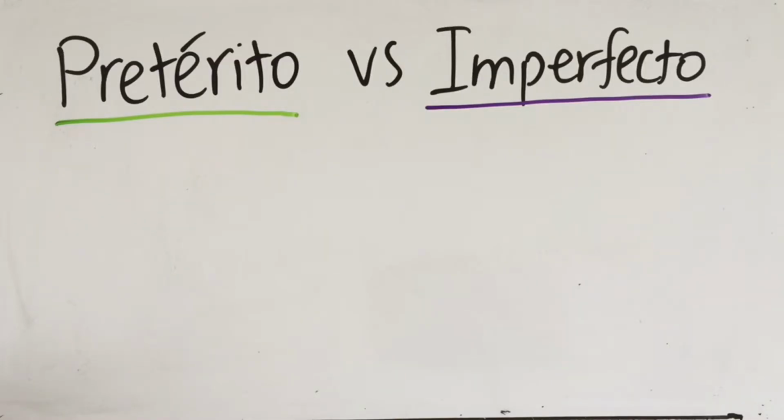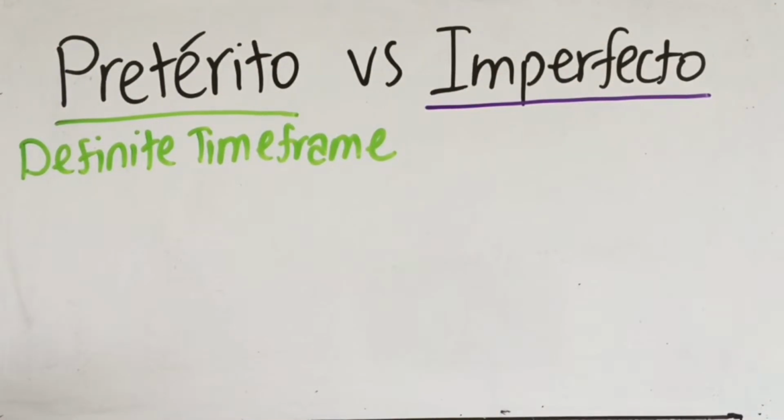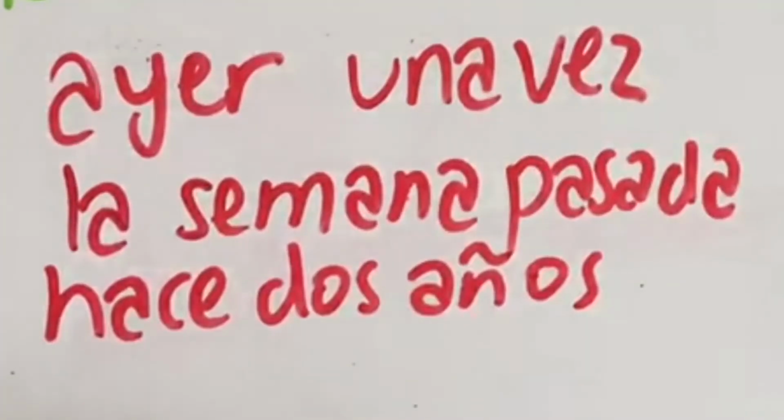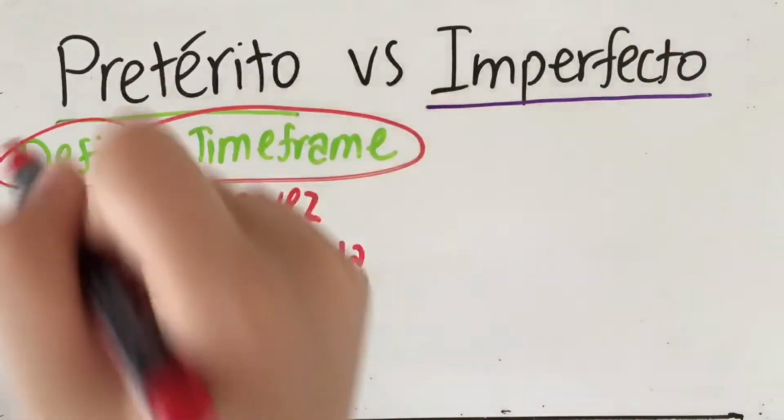The number one thing that differentiates the two is that the pretérito involves a definite time frame. What do I mean by that? There's a specific time in the past in which the action of the sentence took place. So words like ayer, una vez, la semana pasada, hace 2 años, all of these phrases are dead giveaways that you're dealing with the preterite tense because, again, they indicate a definite time frame in the past.